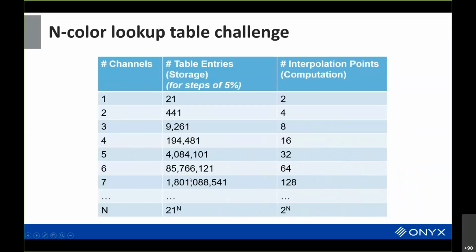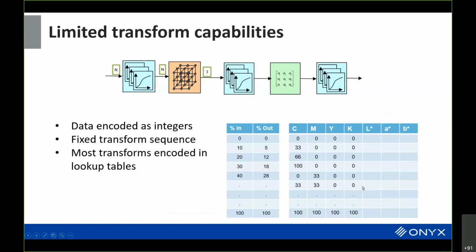Now, a big challenge with using lookup tables is that as you have more and more channels, the number of entries in the table gets larger and larger. In this previous example, you're basically doing every combination of 0, 33, 66, so you have 4 combinations of cyan, magenta, yellow, and black.